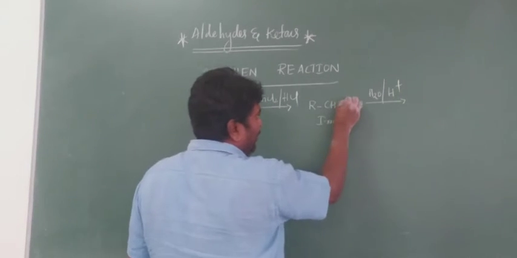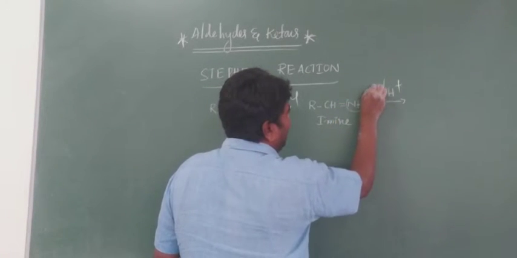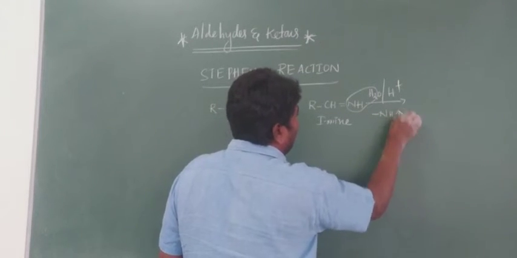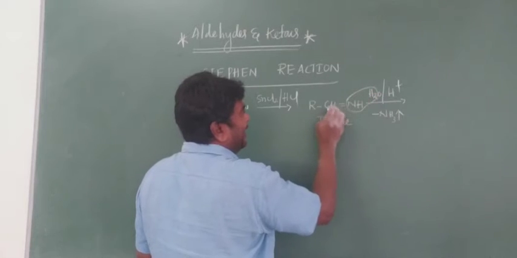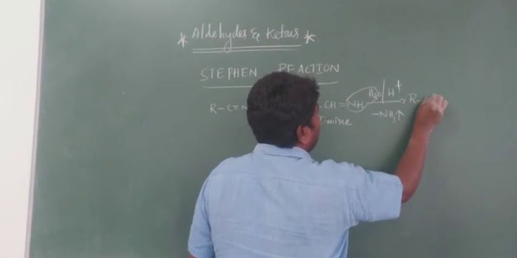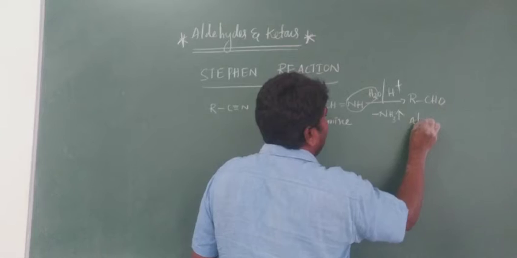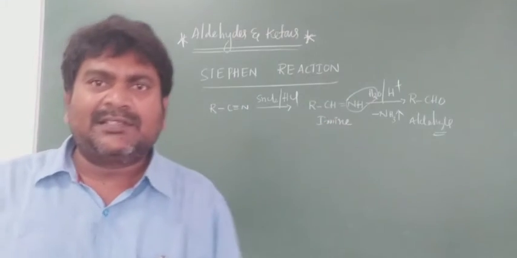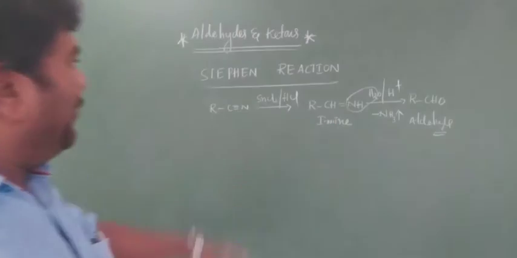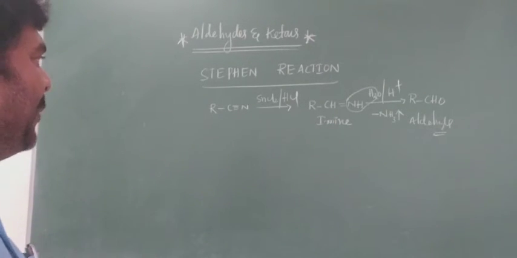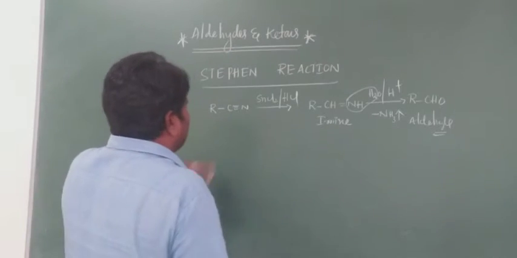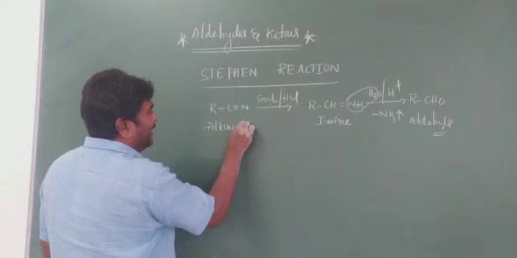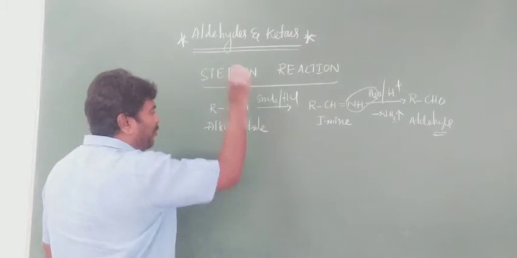It is very simple. NH and H2O, minus NH3 gas is eliminated. Next, the oxygen attacks here only. That is RCHO, the aldehyde. It is a very important reaction. In Stephen reaction, what happened here? First, this is an alkane nitrile, which is very important.